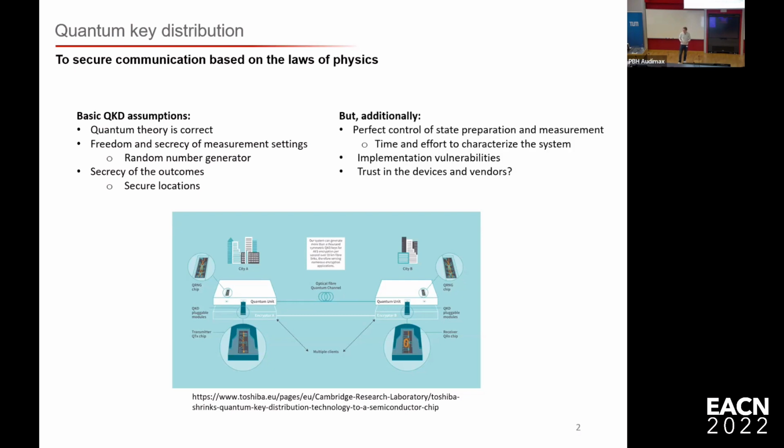There are always additional assumptions that you need to make for QKD. For example, the two users need to have perfect control of the quantum state that they have, and they need to have perfect measurement. Another thing, which we talked about yesterday as well, is that there are always implementation vulnerabilities. For example, you can make use of the dead time of detectors and find some physical vulnerabilities of the system.